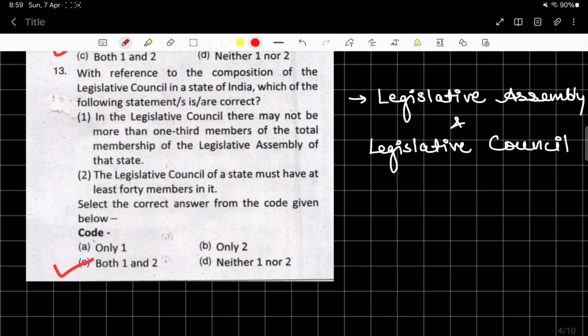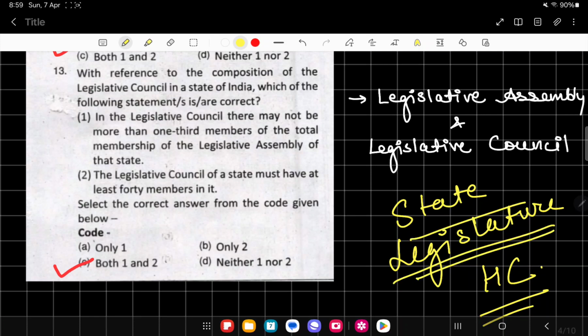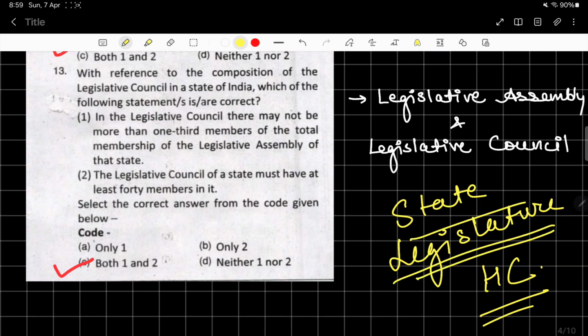Of course, we have read this topic a number of times, and this comes in state legislature. So you need to go through the portion of state legislature very nicely. State legislature, high courts, these are also very important for all of us to go through.